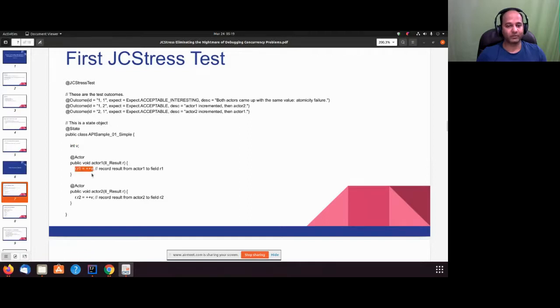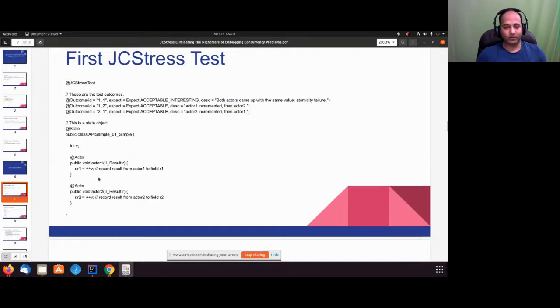Then when actor 2 increments, it becomes 2. So when actor 2 increments, it sees yes, actor 1 has incremented already. It is able to see the result, and it makes it 2. Then we have another result, which is 2 1. That means first actor 2 incremented, then actor 1. So when actor 2 is incremented, actor 1 is able to see the result.